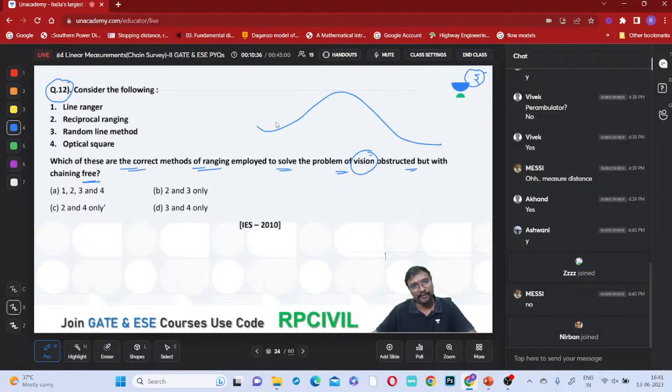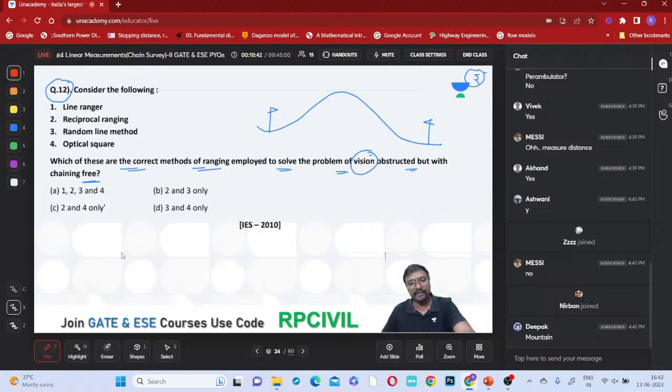So which one do we have to go for? For example, this is a raised ground. A raised ground I have mentioned, if you remember, all of you: reciprocal ranging, and this is a random line method. In reciprocal ranging we are using the random line method and solving it. Do you remember this?